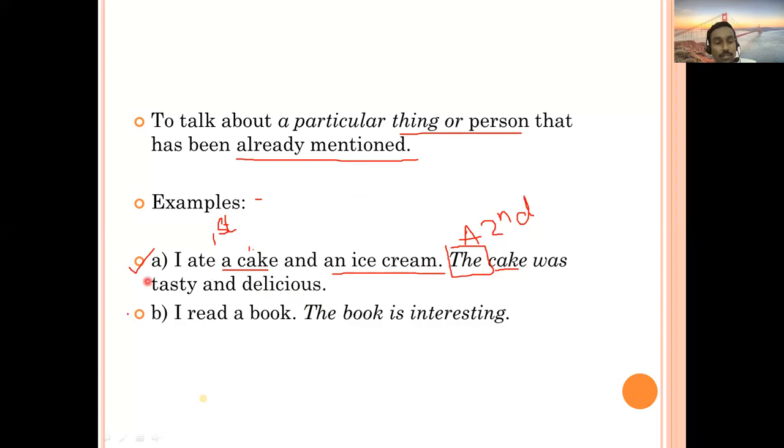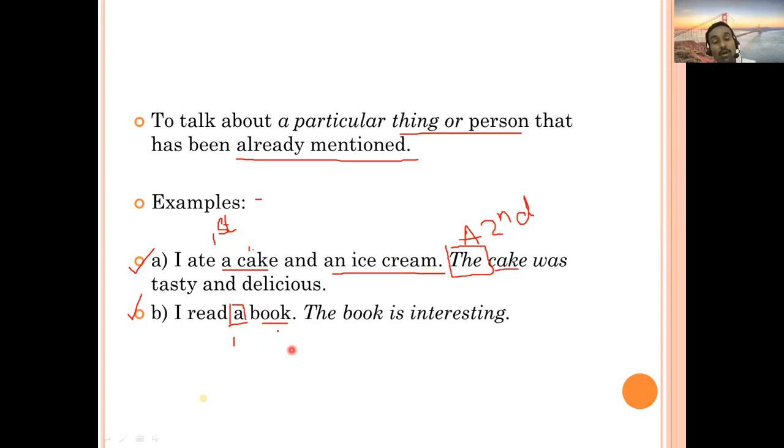A similar example is here, you can see the same example, only the words are different, but the same content is here. Now here, I read a book. Here a book is a noun, and before book the article used is a, because we are mentioning it the first time, and it is not in a general sense, it is the numerical sense of one. I read a book. मी एक पुस्तक वाचलं. एक पुस्तक, that is for article a.